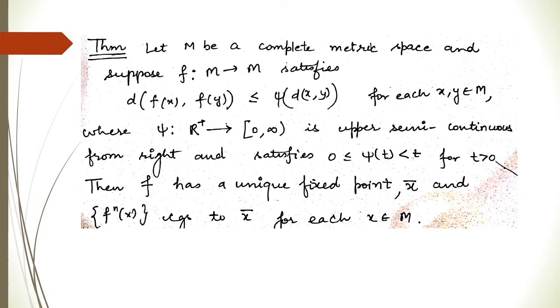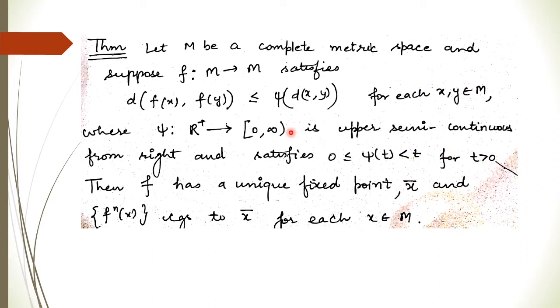So in the theorem, let M be a complete metric space and F be a function going from M to M, means it is a self function, and it satisfies this inequality: the distance of fx and fy is less than equal to psi of d of xy for each x, y belonging to M, where the psi function is a function going from R positive to R positive, and this function is upper semi-continuous from the right side, and satisfies the inequality psi t is always less than t whenever t is strictly greater than 0.